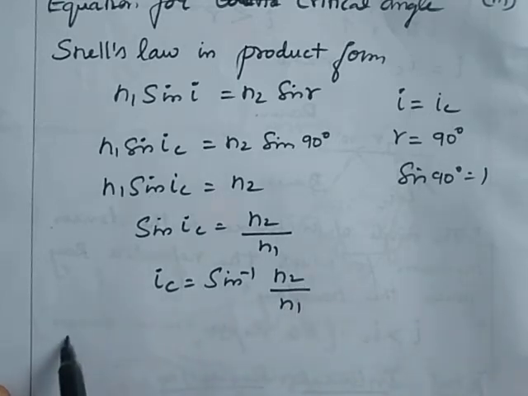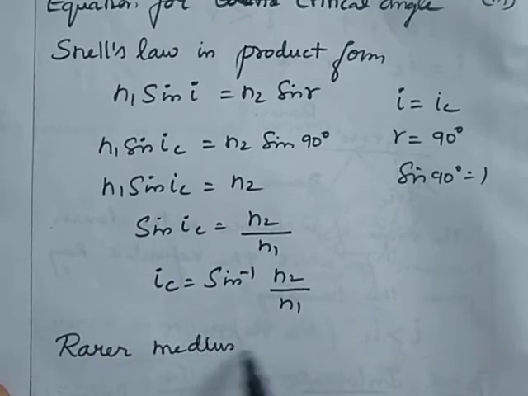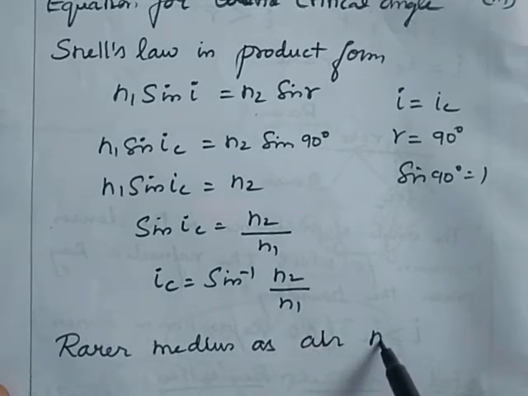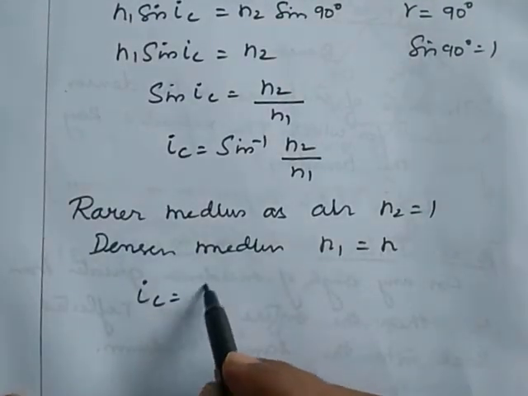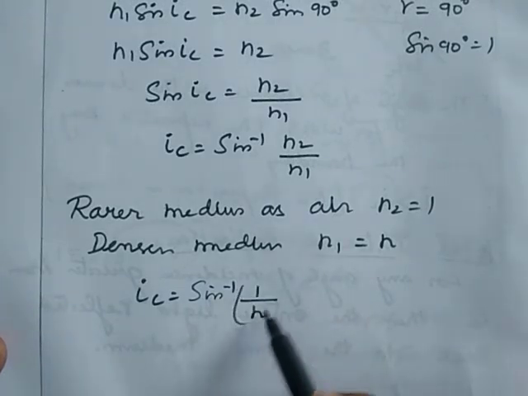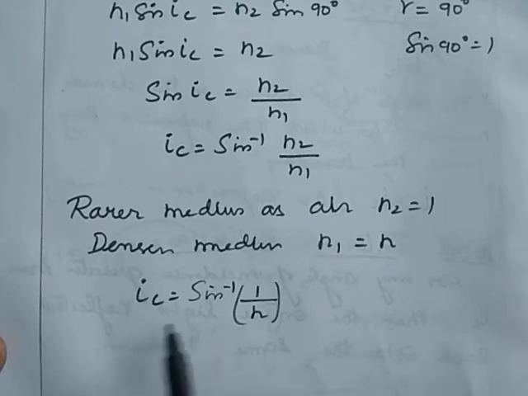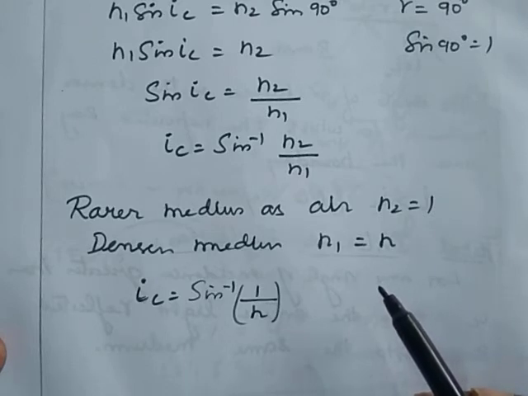Here I consider the rarer medium as R medium, so we can write n2 is equal to 1. And the denser medium has the refractive index n1, that is equal to n. Then we get IC is equal to sin inverse of 1 by n. Using this expression we can find the critical angle for all the materials that is indicated in our book, page number 20. Go through it.